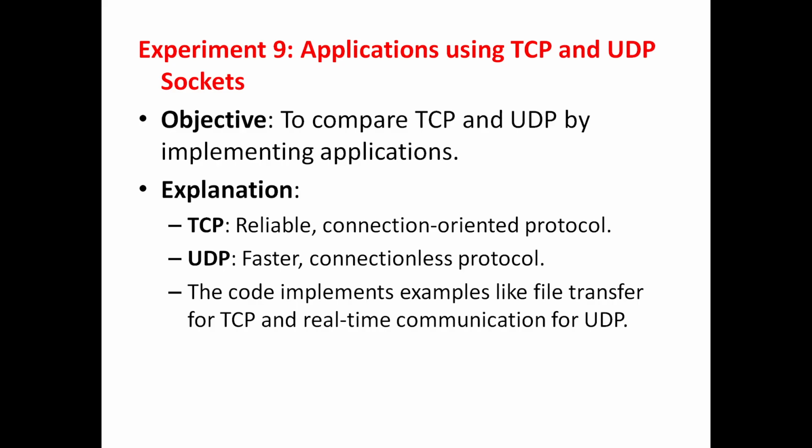UDP, as I already said, is connectionless and does not guarantee delivery. So it is suitable for fast and time-sensitive communication, because it does not get any acknowledgement from the other side. What are the applications of UDP? Streaming media, for example YouTube, Spotify, Netflix. UDP is also used for online gaming, like PUBG, domain name system, voice over IP, network monitoring, broadcast and multicast. For example, broadcast means live streaming.